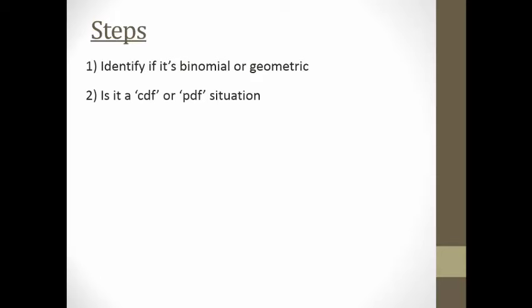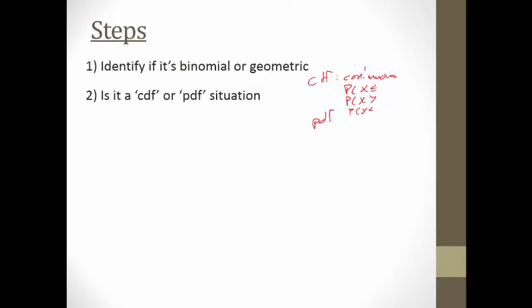Next up, is it a CDF or PDF situation? So really, if you remember, CDF, we're going to call that continuous. And that's where all of a sudden you had probability X is less than or equal to, probability X is greater than, probability X is less than.